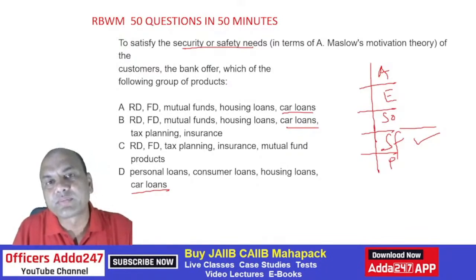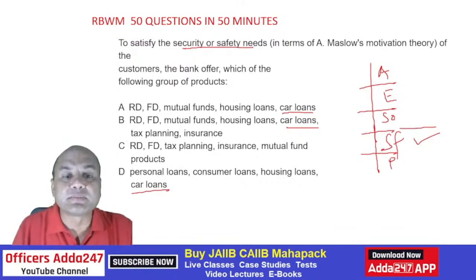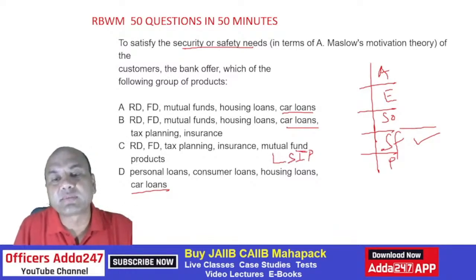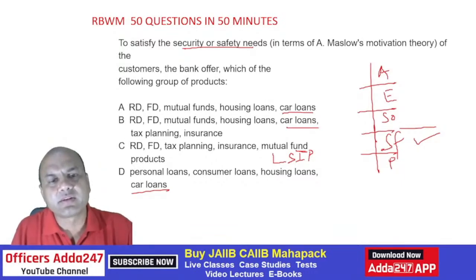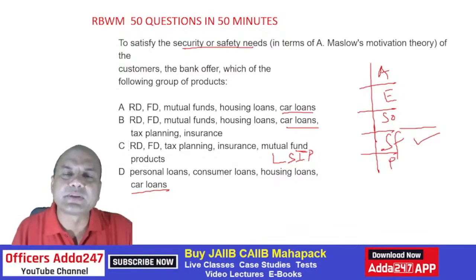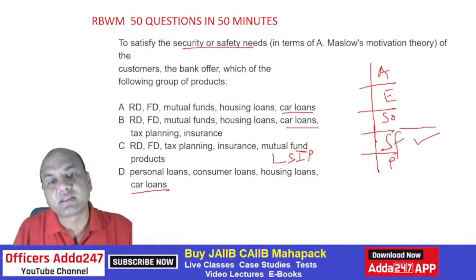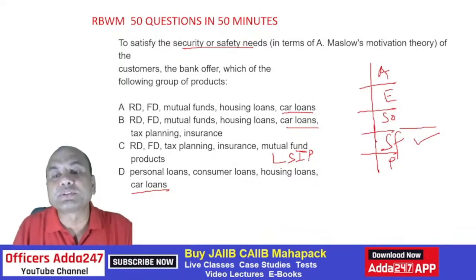What is RD for? RD is for savings. Per month I'll save something. Similar to RD, nowadays we have mutual fund SIPs, right? So instead of placing the money in this RD, somebody can place it in SIPs also. FD is fixed deposit, again for long-term requirement. Tax planning is not that much, but at least filing the tax returns is important over here. Insurance means this requires typical low-cost insurance.